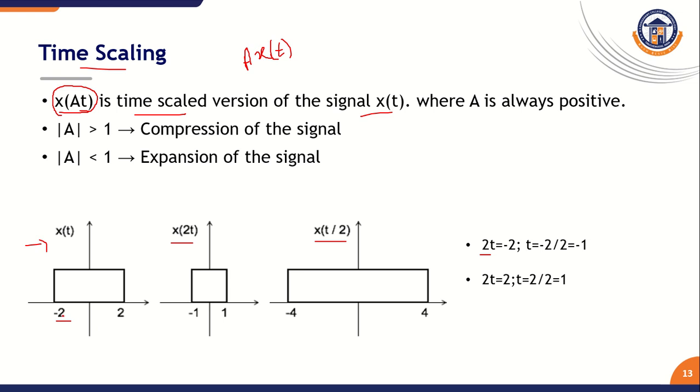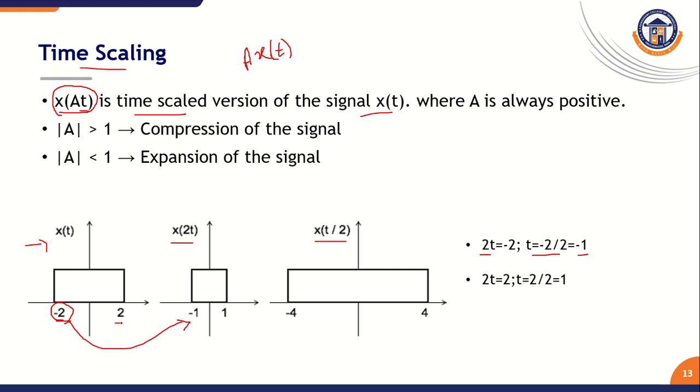First identify the given signal's time duration, that is minus 2 to plus 2. Now we need to perform x of 2t. Take 2t equal to the starting value of the given signal's time period, that is -2. From this we can calculate t equal to -1. Now this -2 value is scaled to -1 by performing the x of 2t operation.